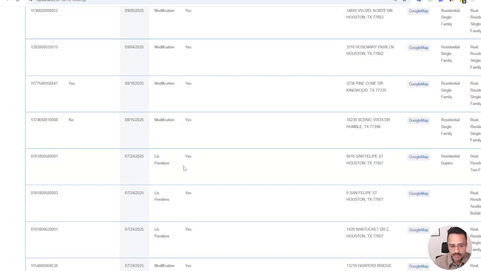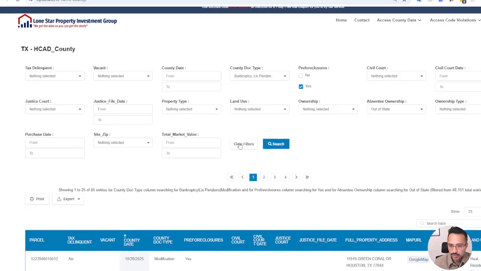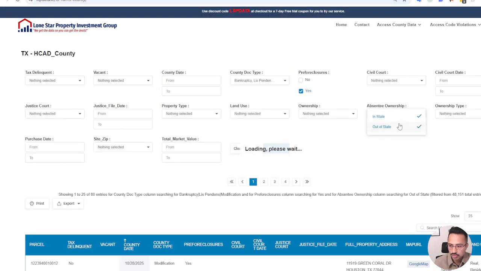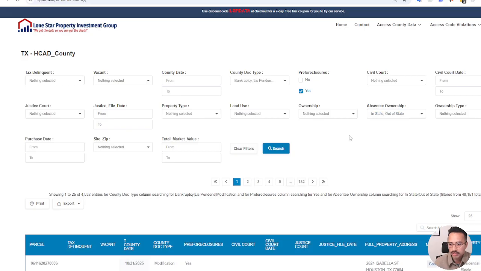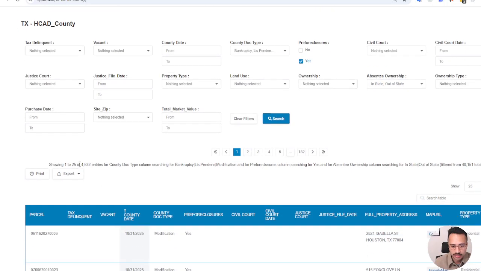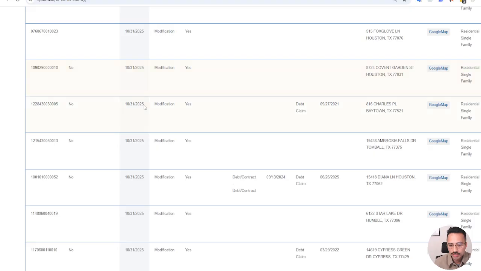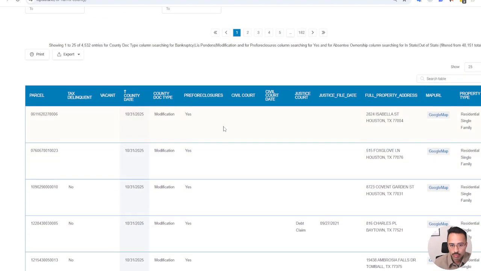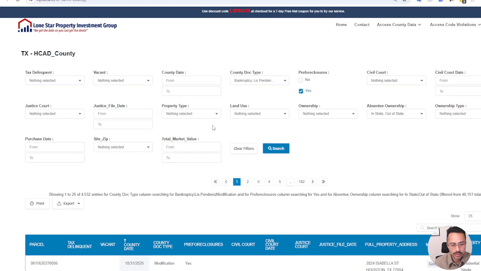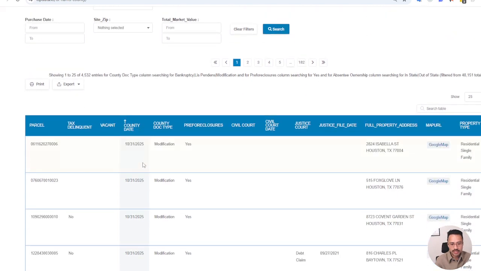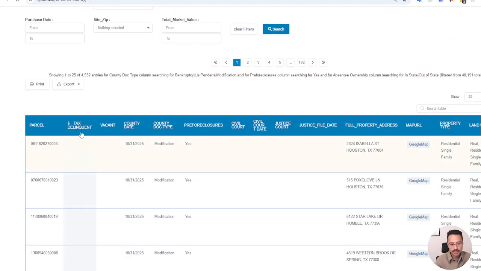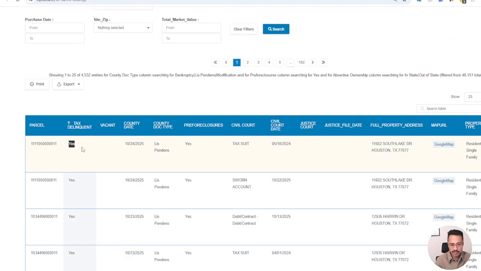So as you can see, it's pretty simple to search, right? Let's say you just wanted general absentee owners, right? You can select that. It brings it to about 4,000 again. And the beauty of this is that as you're scrolling down, you can also see other indicators, because we like to list stack, right? As we're a data company, we like to give you additional context, like is there a tax delinquency, right? So let's say I wanted to sort by tax delinquency here.